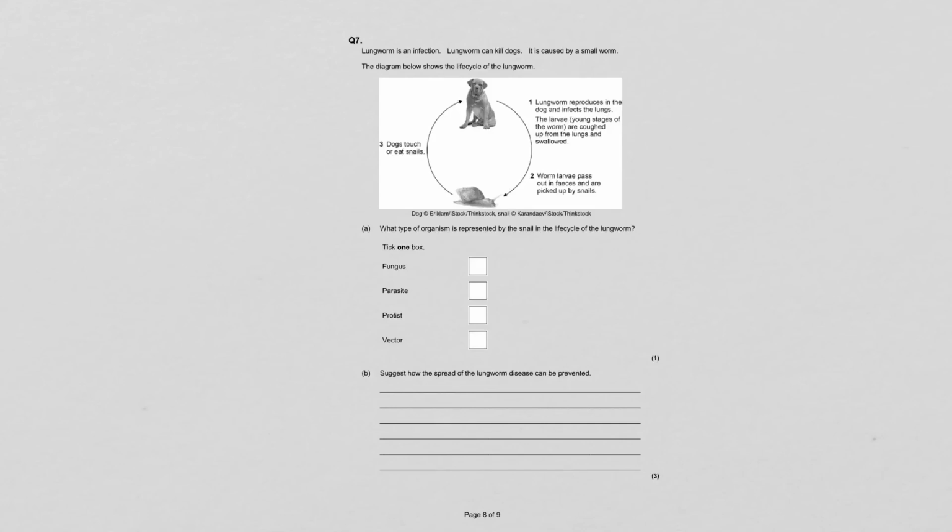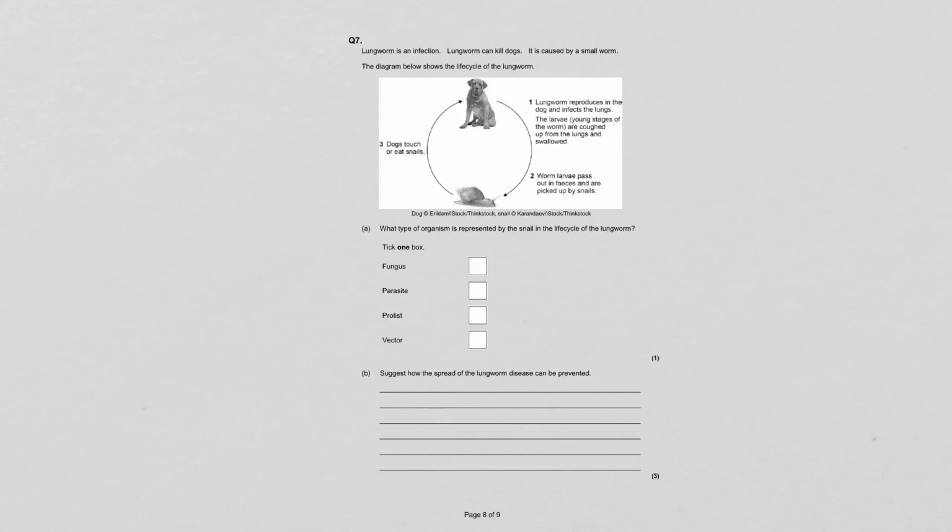The lungworm reproduces in the dog and infects the lungs. The larvae are coughed up and swallowed and then passed out of the dog in their feces, in their poop, and then picked up by snails, and then dogs find and touch or eat the snails. Again, nothing really here that you need to know. All the information that's required is within the question.